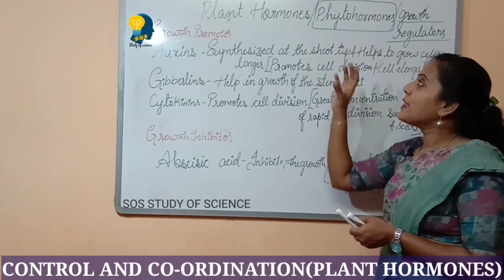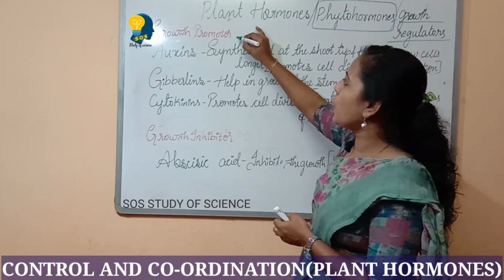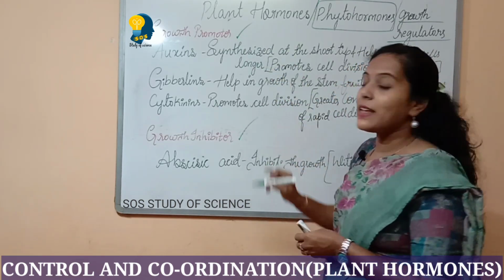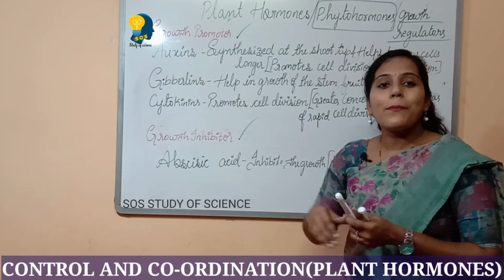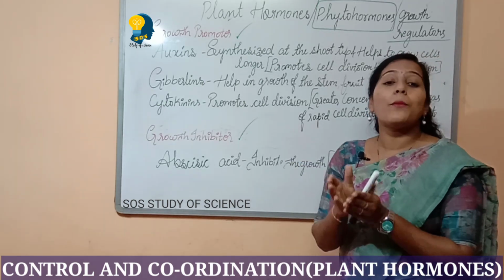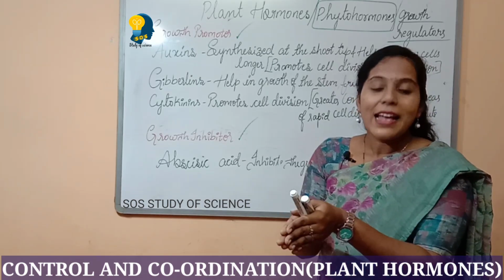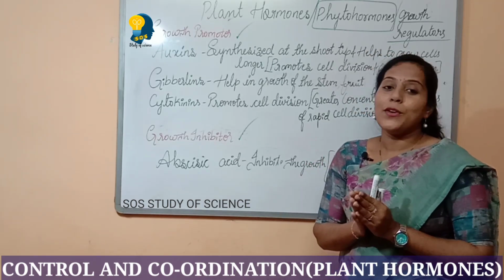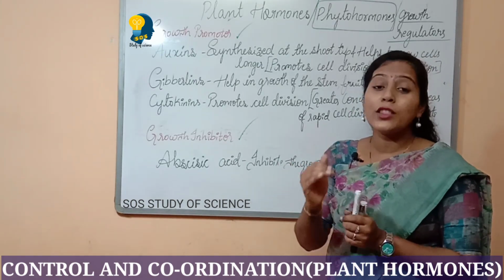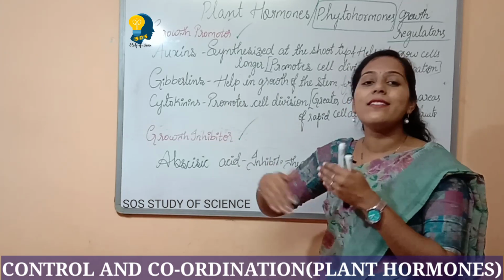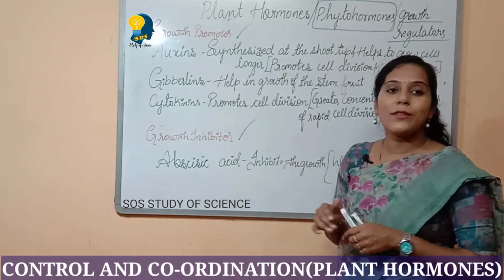Now, these plant hormones are of two types. The first one is the growth promoter and the second one is the growth inhibitor. When I say growth promoter, promoter means what? It is promoting something. It is helping the plant's growth. Hence, we call such hormones growth promoters, because they are helping the plant's development, for the plants to grow.